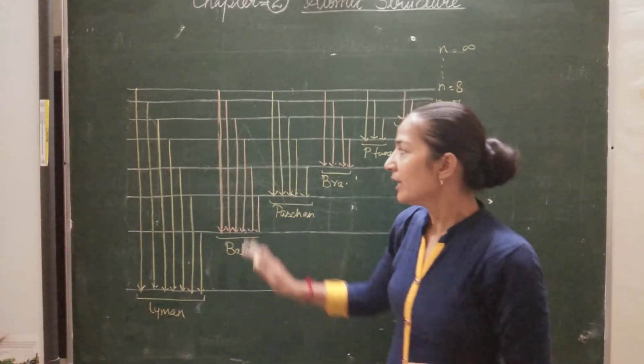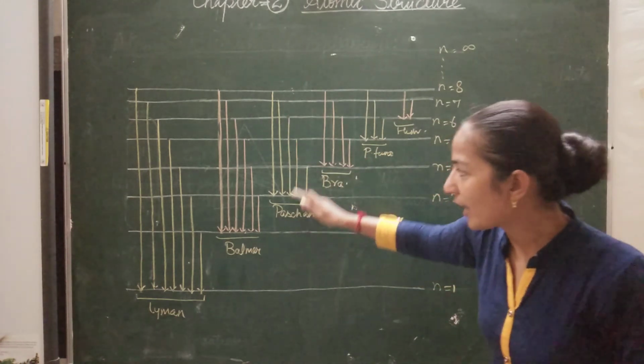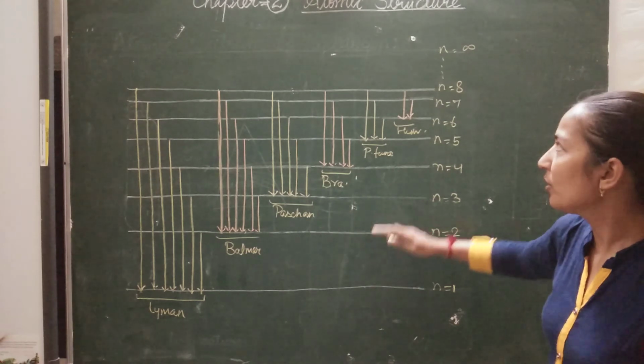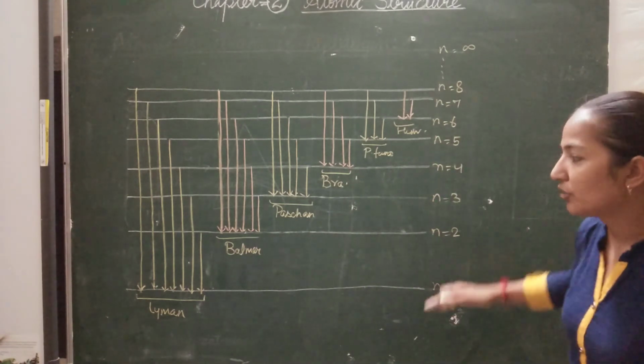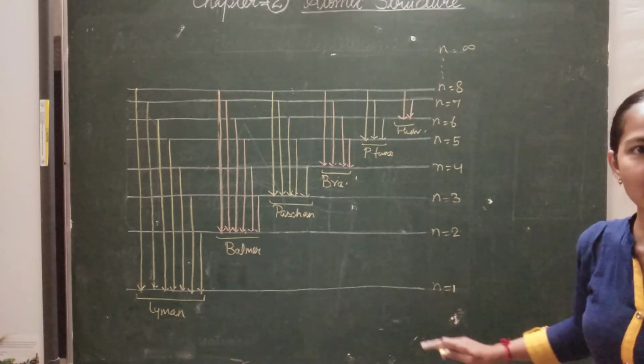They are actually combinations of different lines, and the lines we obtain are due to the de-excitation of the electron from a higher energy state towards a lower energy state. Okay students, I think now you got it.